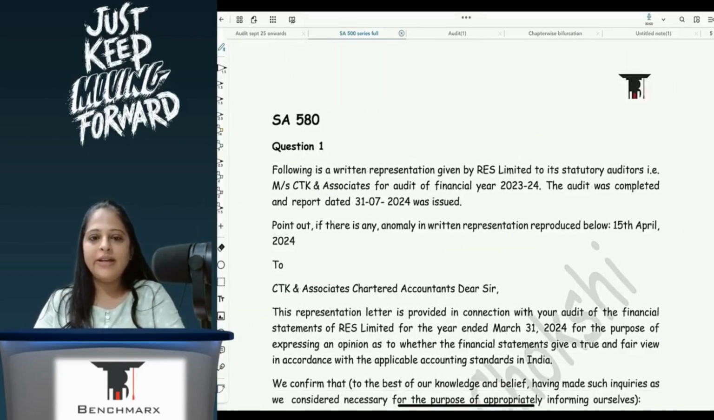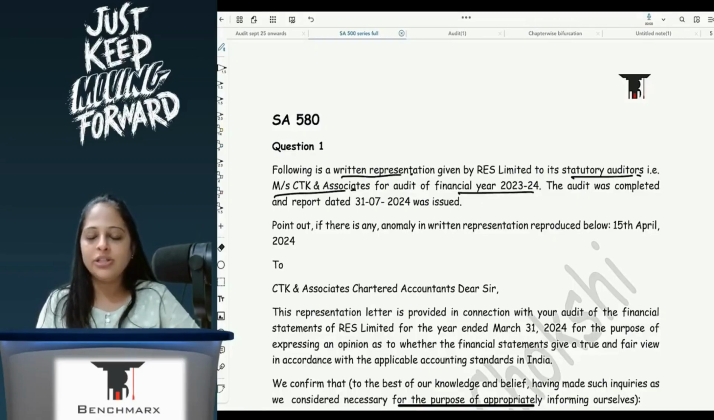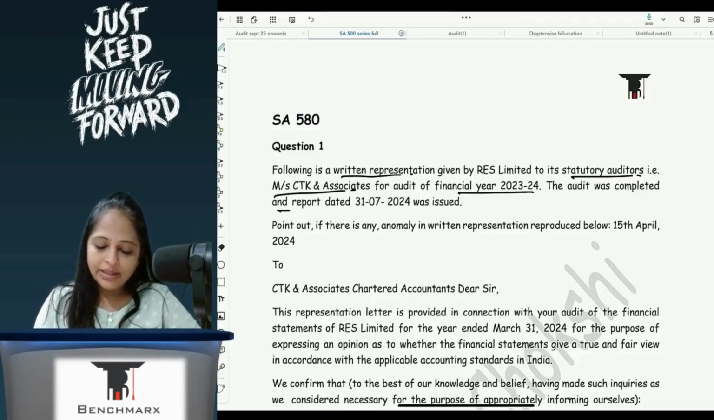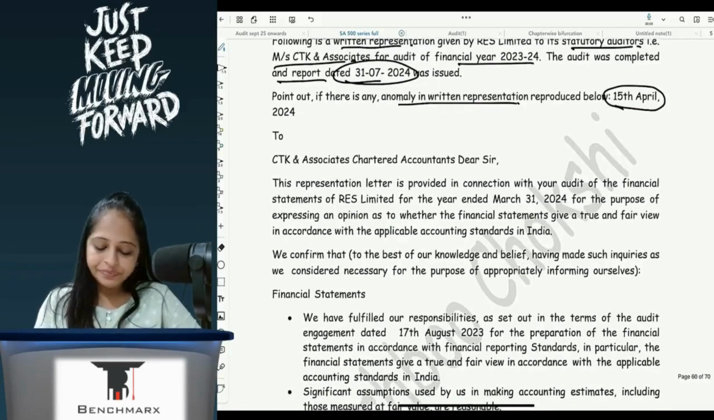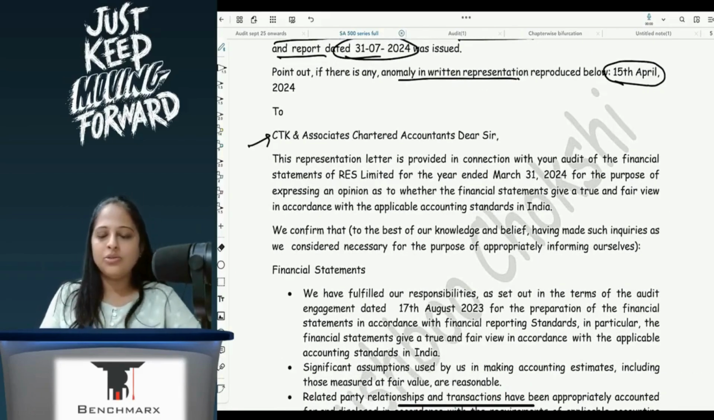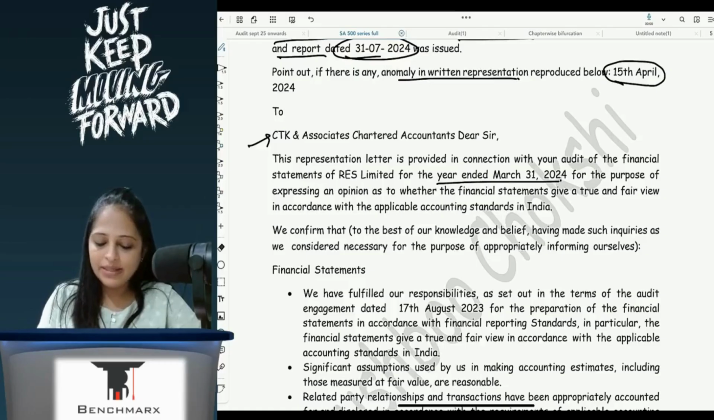Okay, now coming to SA 580 pertaining to written representation. Following is the written representation given by RES to its statutory auditors, that is Messrs CTK and Associates, for audit of financial year 23-24. The audit was completed and the report dated 31st of July 2024 was issued. Point out if there is any anomaly in the written representation reproduced below, dated 15th April 2024. The representation letter is provided in connection with your audit of FS for the year ended 31st March for the purpose of expressing an opinion as to whether financial statements give a true and fair view.